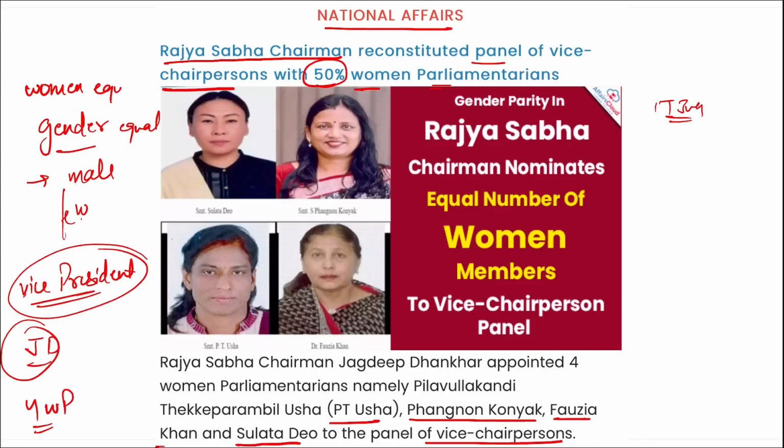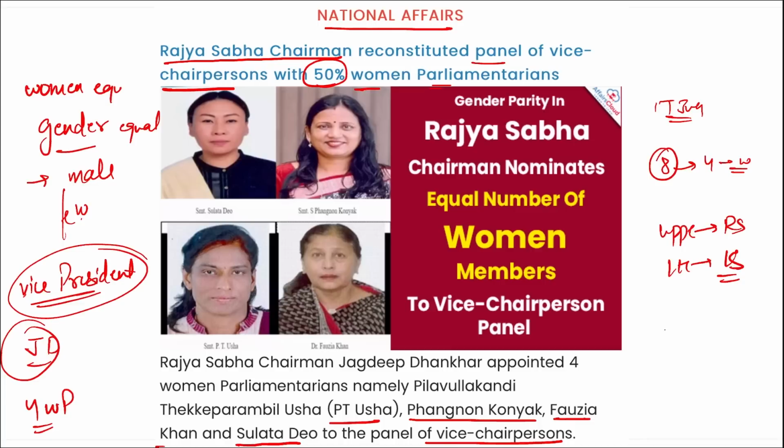The panel reconstituted before the monsoon session contains a total of 8 members, out of which 4 are women now. For the first time in the history of Rajya Sabha, the upper house of the Indian Parliament, equal representation has been given to the women members. Correct? And we know which is the upper house. Upper house is the Rajya Sabha, lower house is your Lok Sabha.